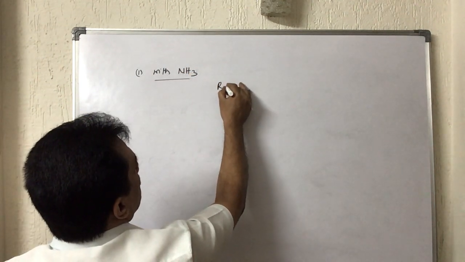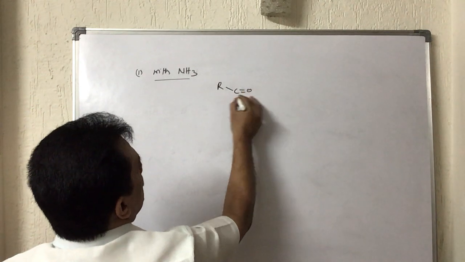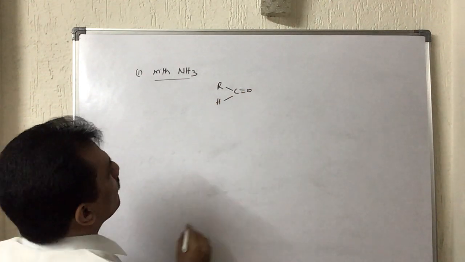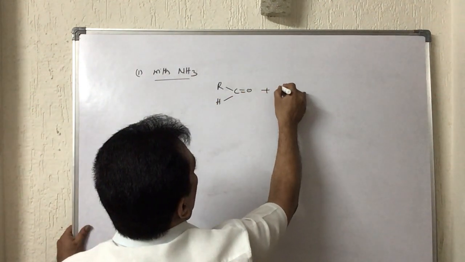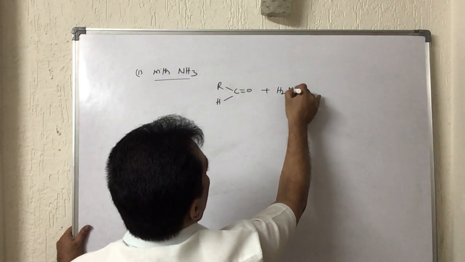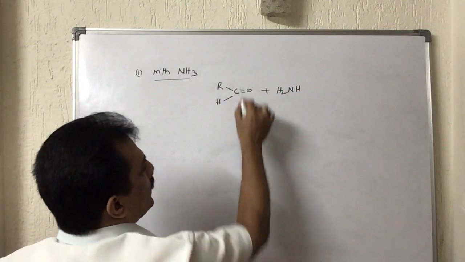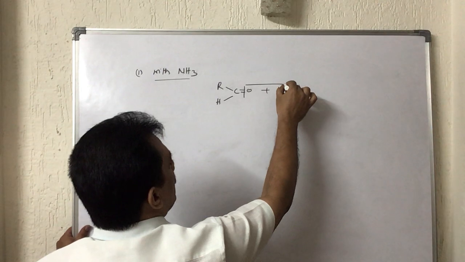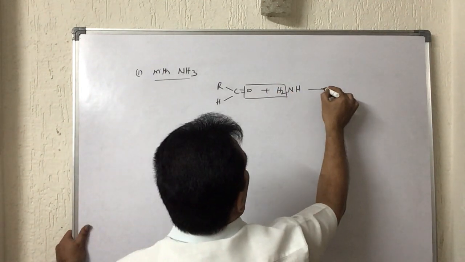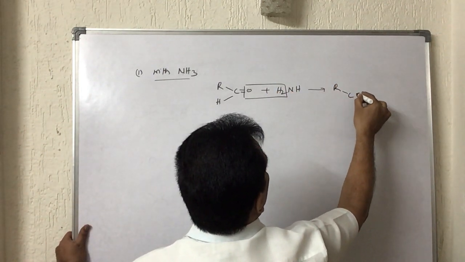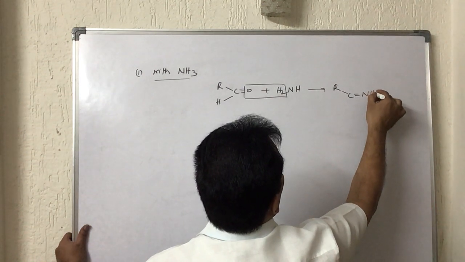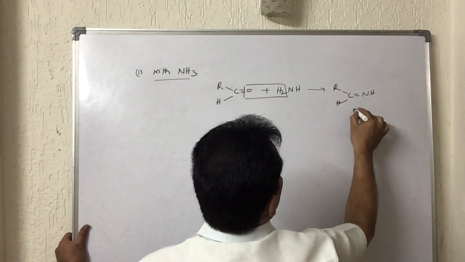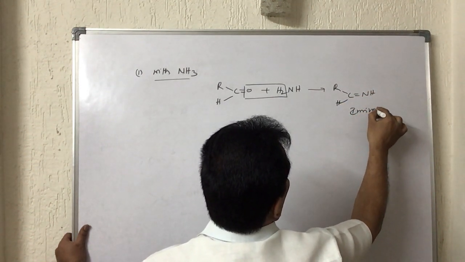Aldehyde, let me consider this, C double bond O H, with H2NH. This is forming this type of imine, C double bond NH. This is nothing but an imine compound.